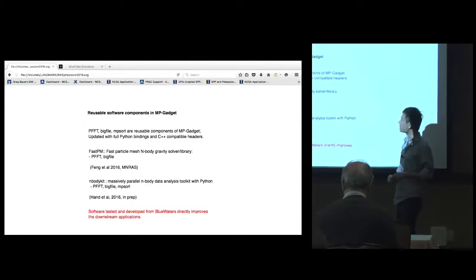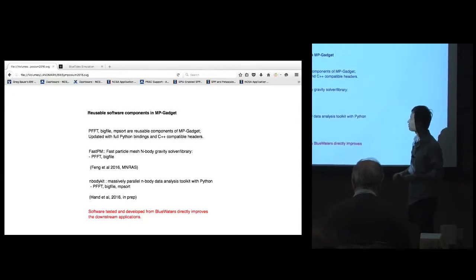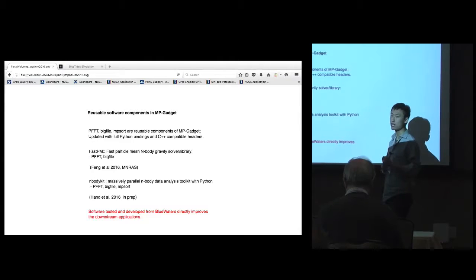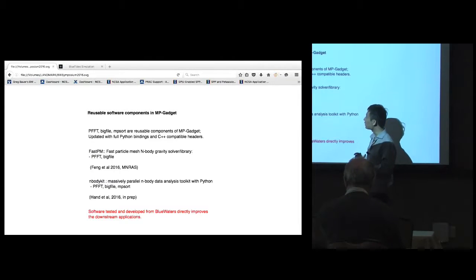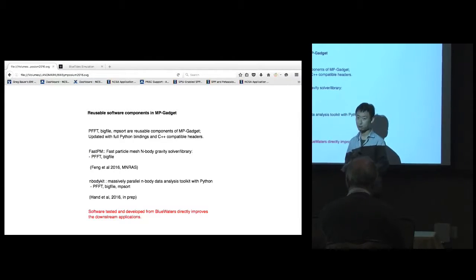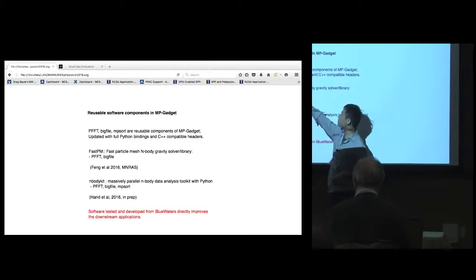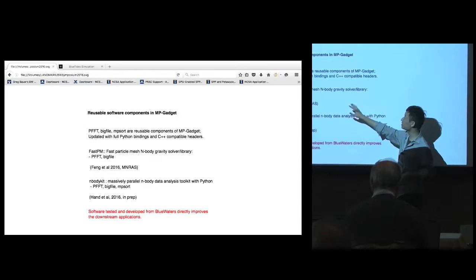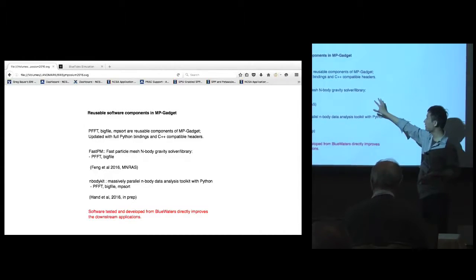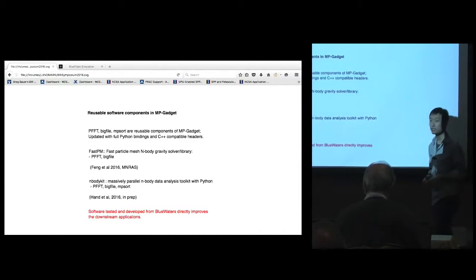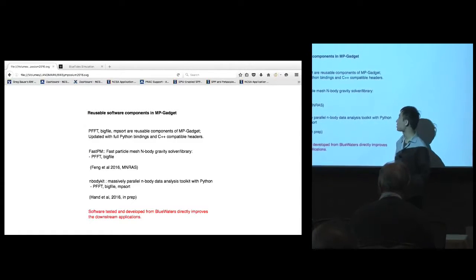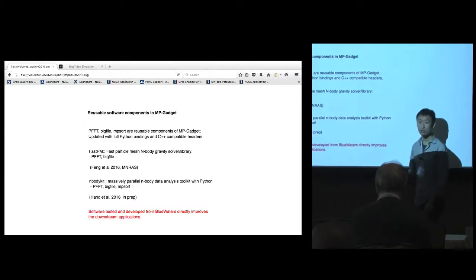This is my last slide about software. I want to talk about the reusable components in MP-Gadget. All of the new components we wrote for MP-Gadget, we insist on having them reusable, so they are provided as libraries. During the last year, we insisted that every one of these has a full Python binding, and all of the headers are C++ compatible. That makes sure these components can be used in other projects. And actually, we are doing that.